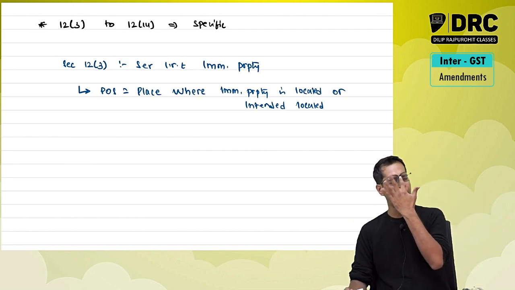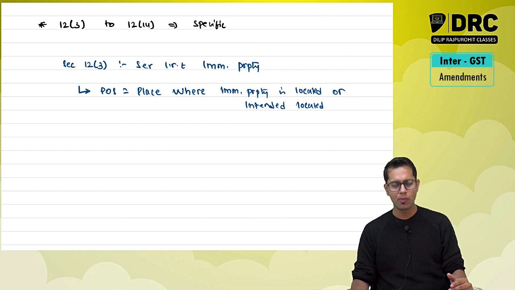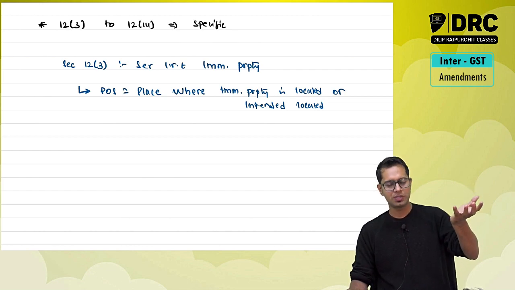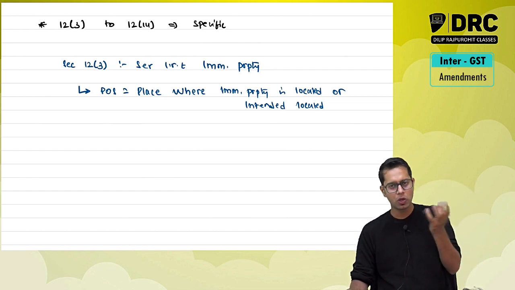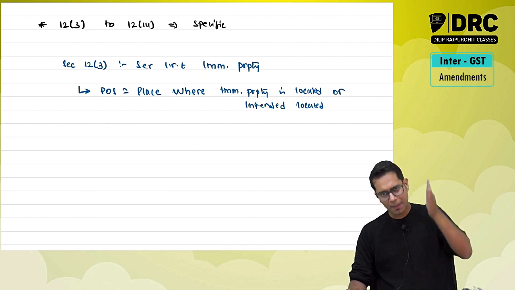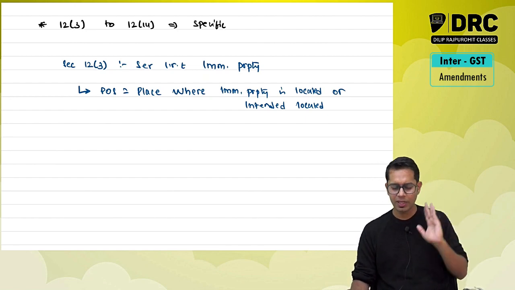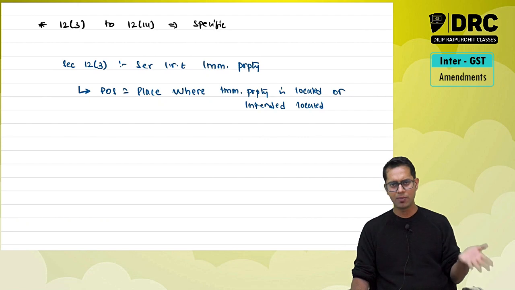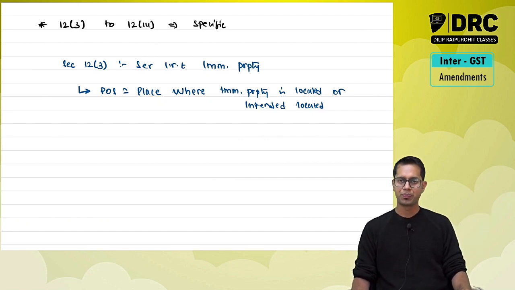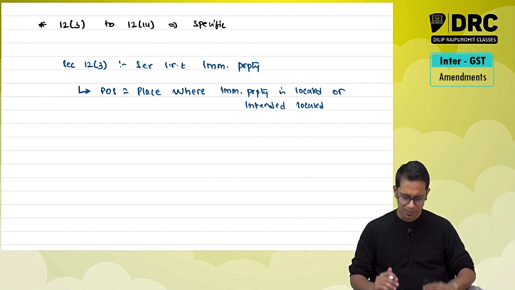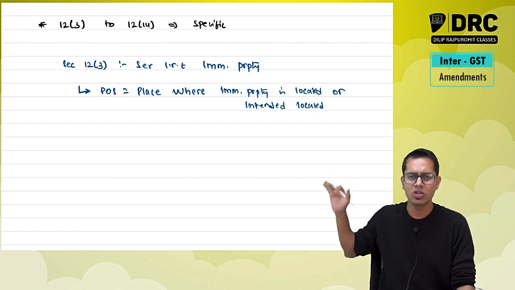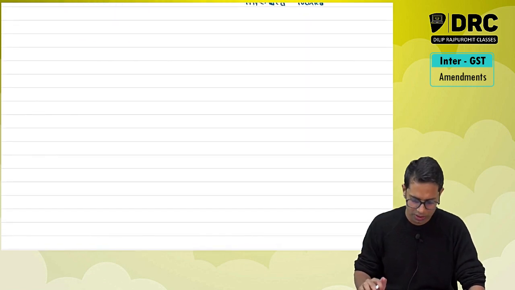For example, I go to Mumbai and stay in the Taj Hotel Mumbai. That is a service with respect to immovable property; I am taking that immovable property, the hotel room, on rent. What will be the place of supply? Wherever that hotel is, that hotel is in Mumbai, so the place of supply will be Mumbai. So I think this background on these two sections was needed for the point which we are going to discuss now.